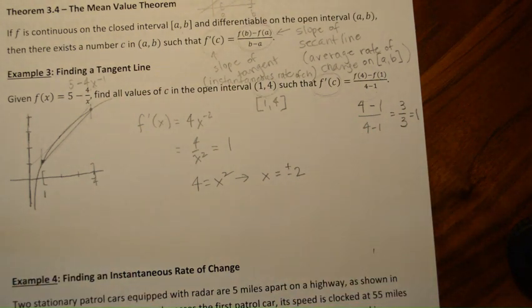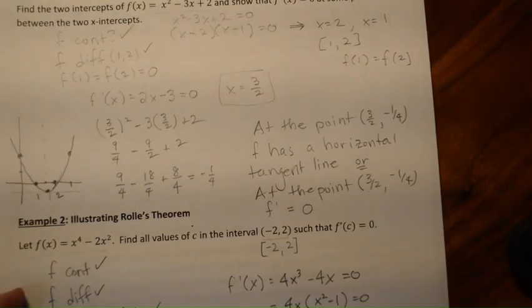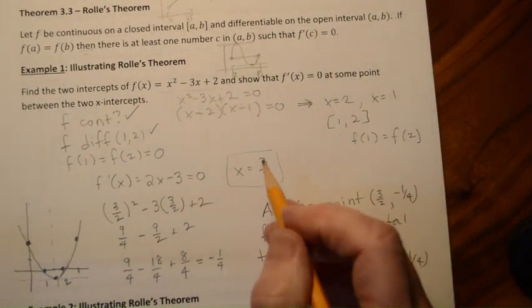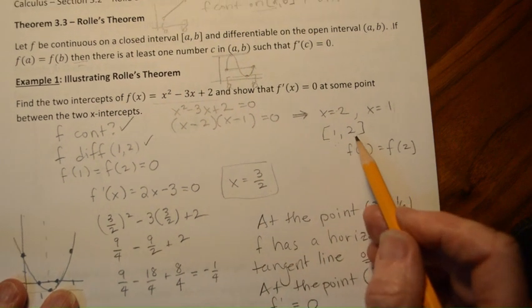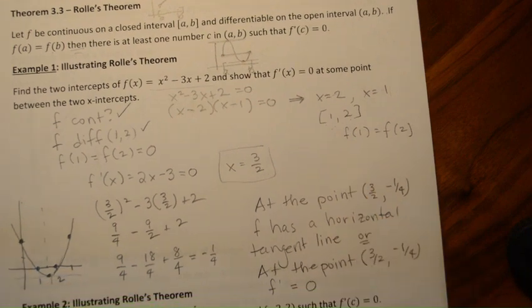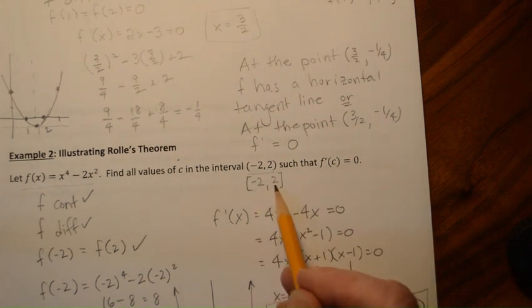Now I forgot to do this when we did this over here, which is to check to make sure that the points that we get are within the interval. So here 3/2 is definitely in that interval 1 to 2, right? It's greater than 1, less than 2. And then here 0, -1, and +1 are all within that interval -2 to 2.